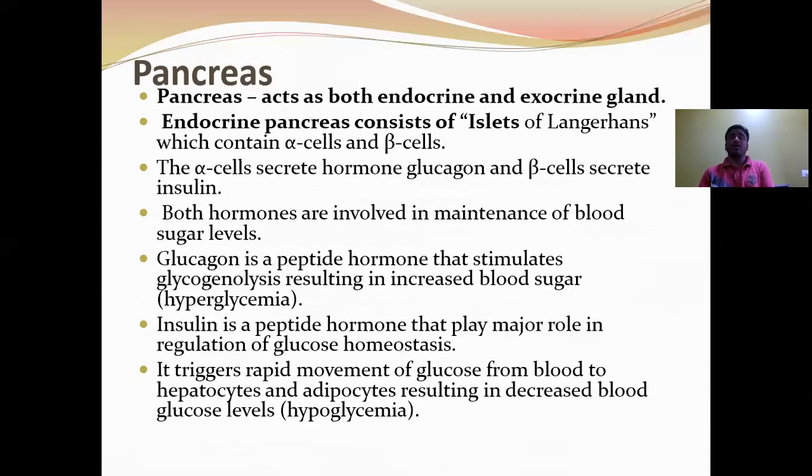Insulin is a peptide hormone that plays a major role in the regulation of glucose homeostasis. It triggers the rapid movement of glucose from the blood to hepatocytes and adipocytes, resulting in decreased blood glucose levels. Hence, insulin is called a hypoglycemic hormone.